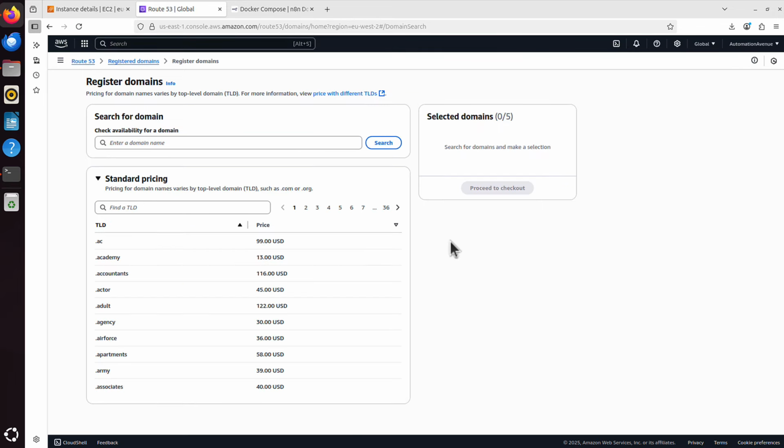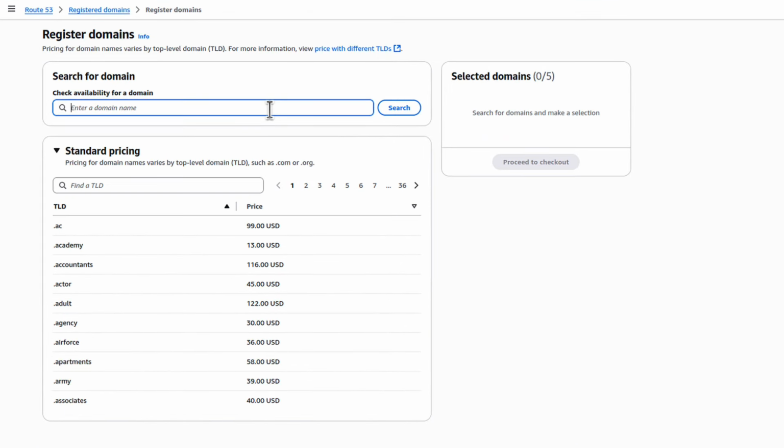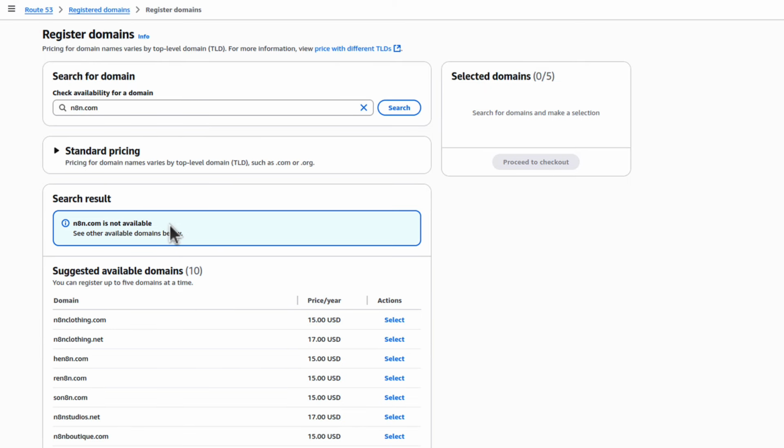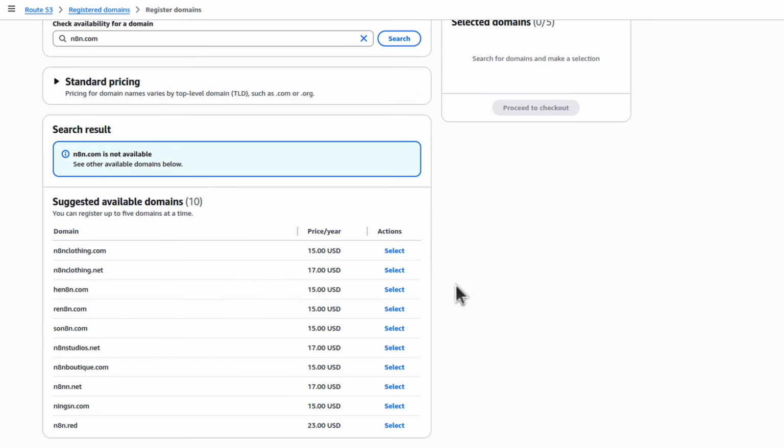And the domain is like google.com or youtube.com. I will search for n8n. Let's see what's available, because it says check availability for a domain. I will search, and I can see n8n.com is not available. Somebody already purchased that. But here below we have some options. But I already can see they're all expensive. I'm not gonna pay $15 for a domain. I could have it as n8n.red for $23, but I'm not happy with these prices.